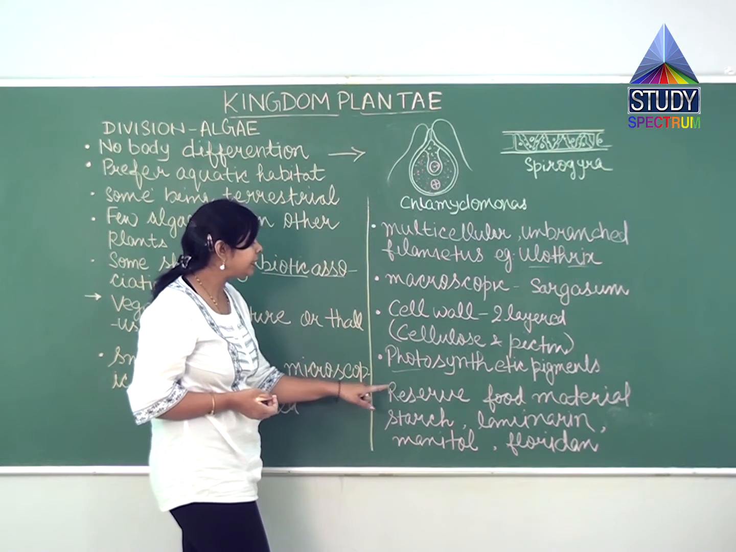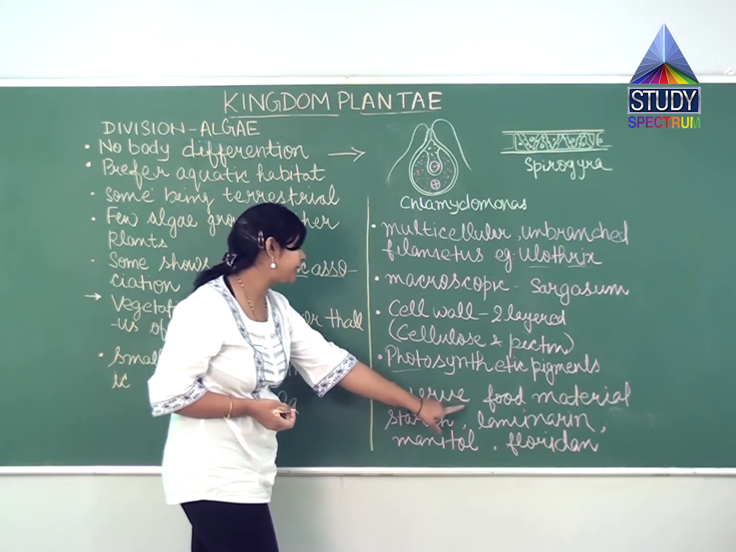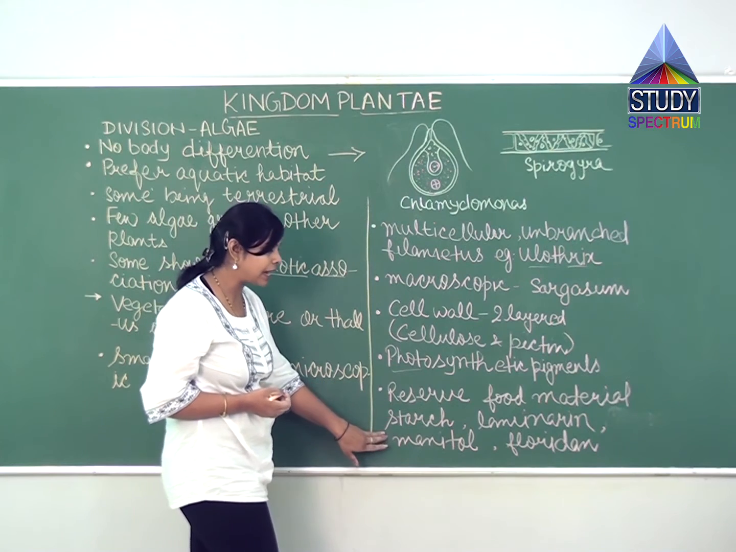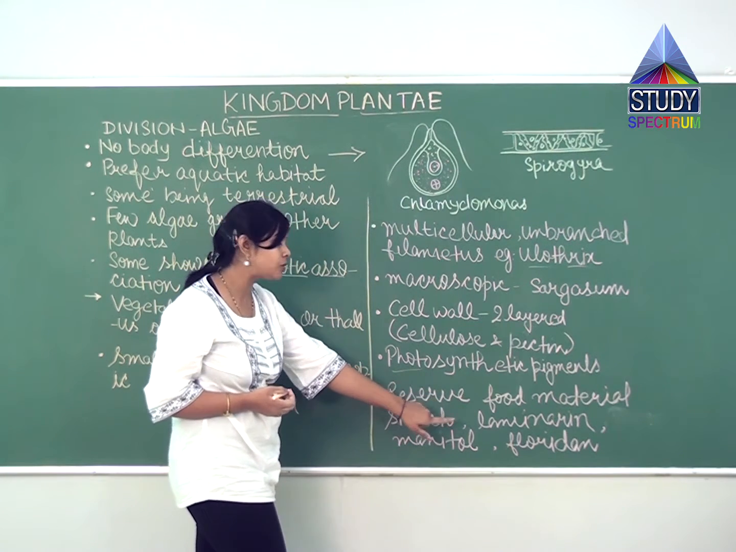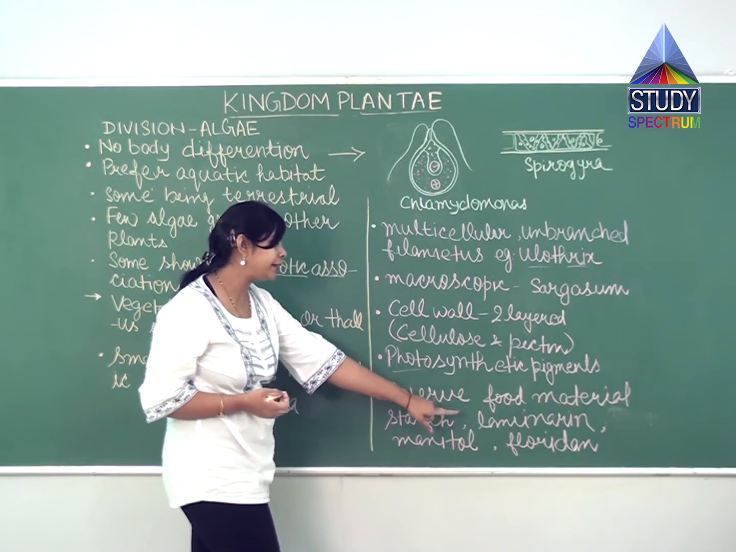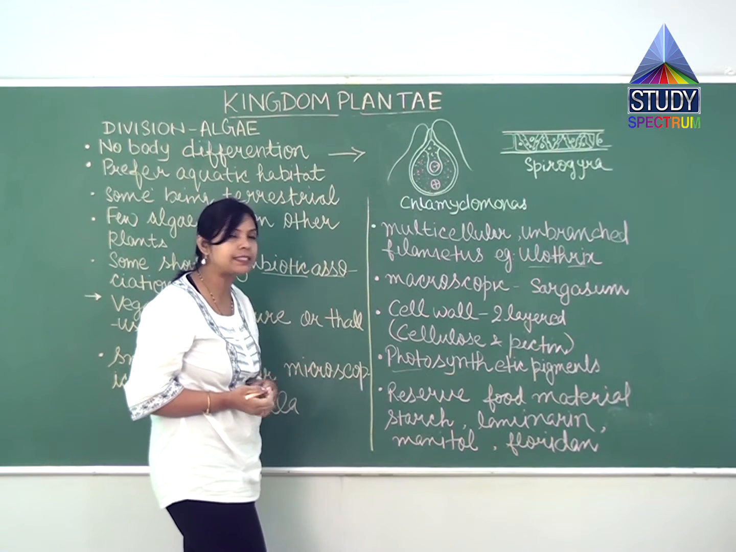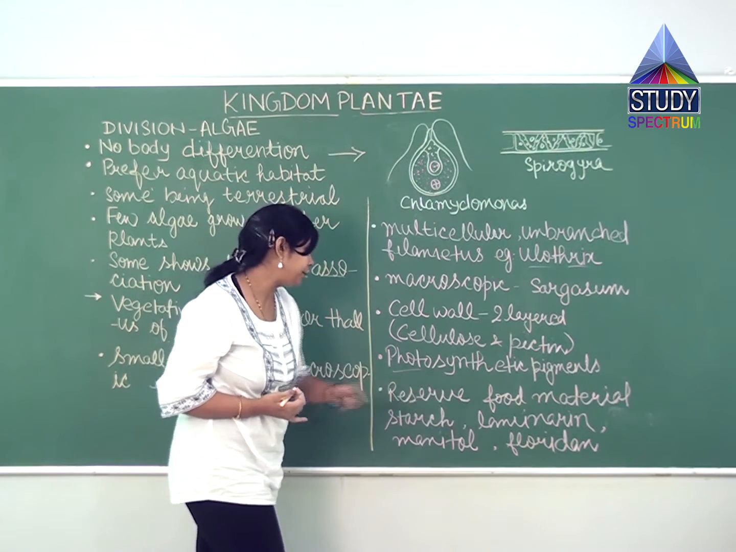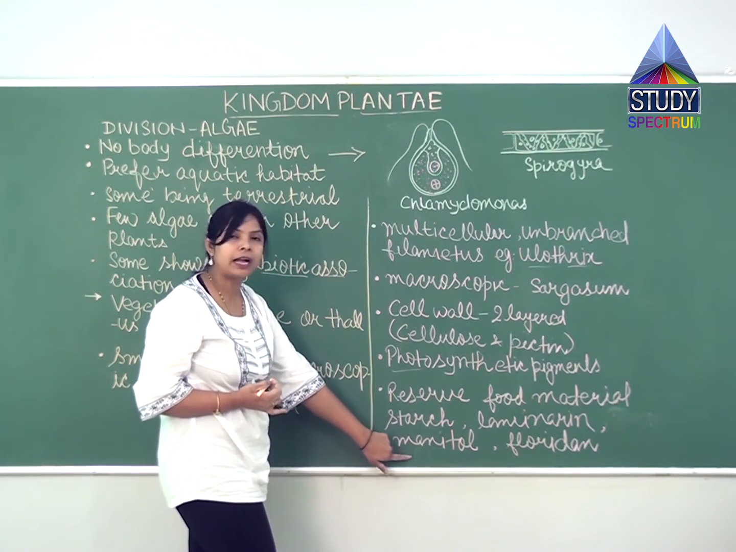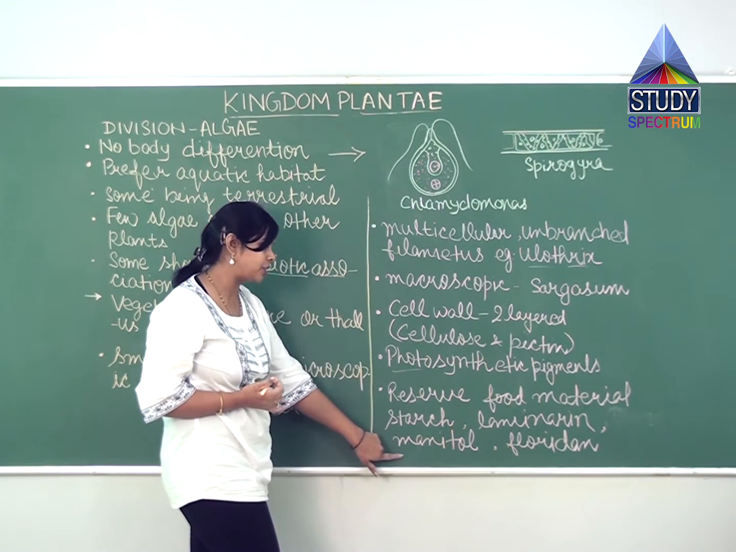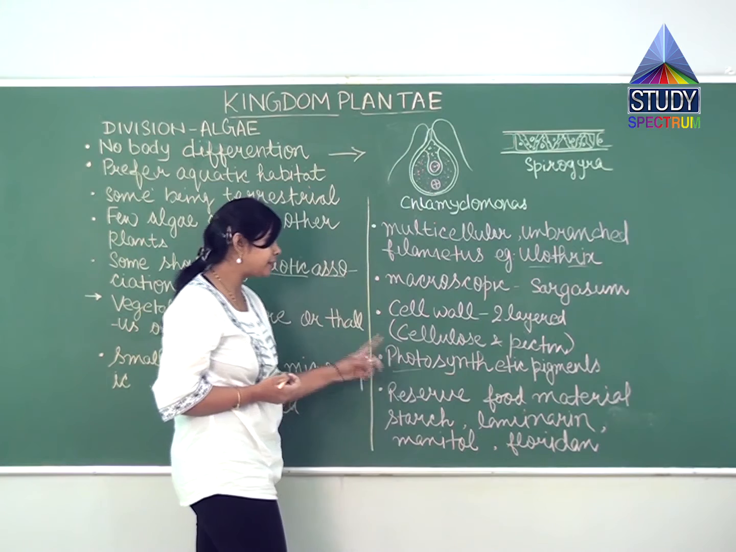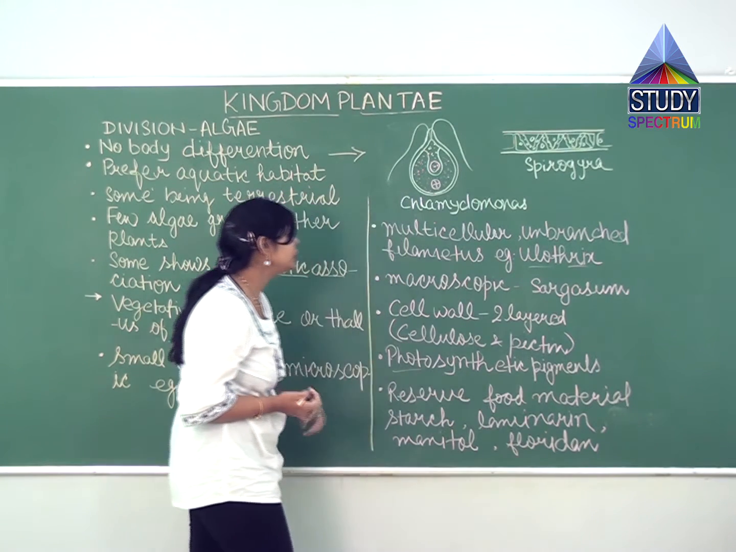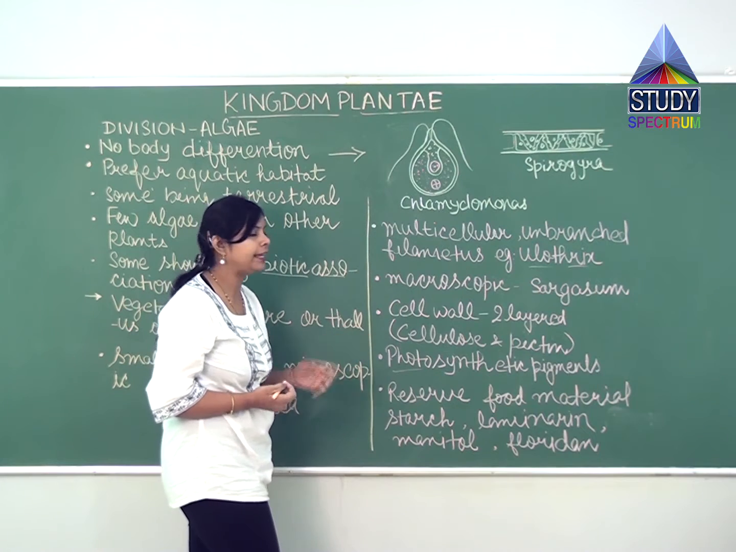Now we have discussed the photosynthetic pigments. Other than this, they also have reserved food material in the form of complex starch. They have starch present. Other than this, they also have laminarin. Laminarin is also a kind of complex starch which is reserved food material in the algae. Mannitol is also a kind of reserved food, and in some algae, the reserved food material is present in the form of floridean starch. So these are a few characteristics of algae.